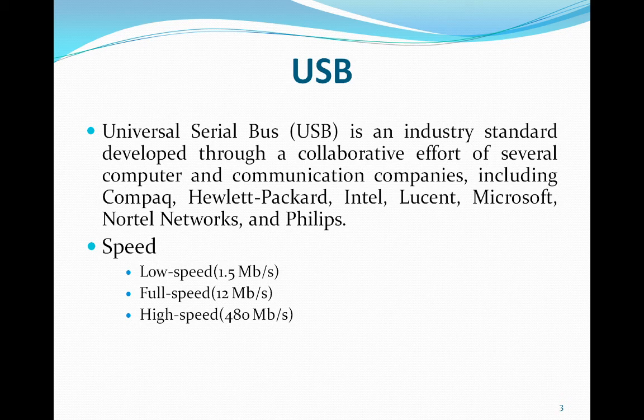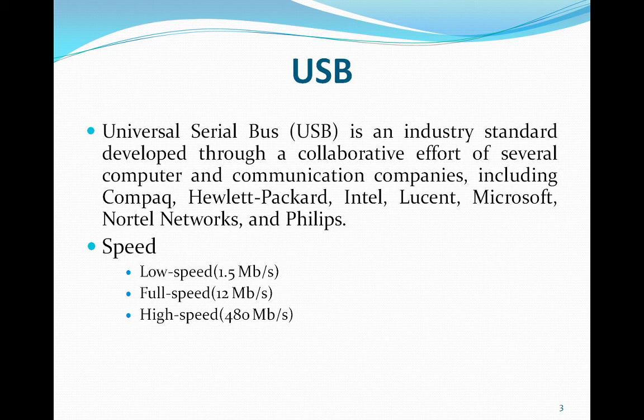USB is an industry standard developed through a collaborative effort of several computer and communication companies including Compaq, HP, Intel, Lucent, Microsoft, Nortel Networks, Philips, and all. Here USB supports two speeds of operation, called low speed and full speed.